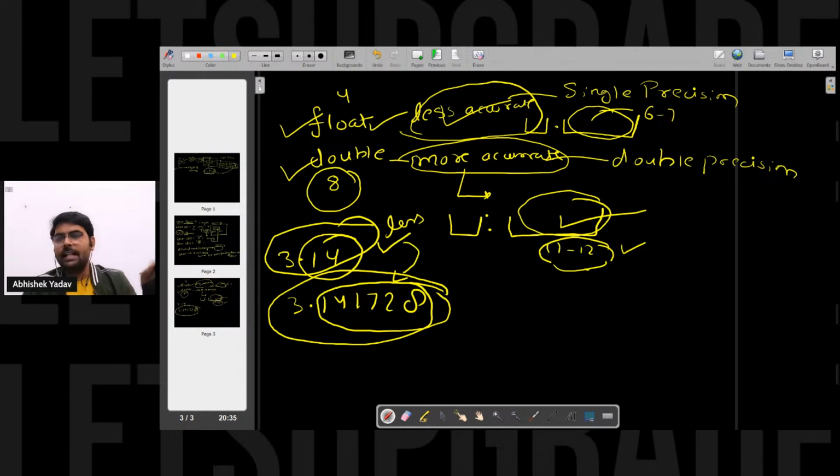Apart from that, does anyone have any doubt in the float and double part? Please ask, right? Is there anything you're not able to understand till this point about float and double? Let's move to the next point here.